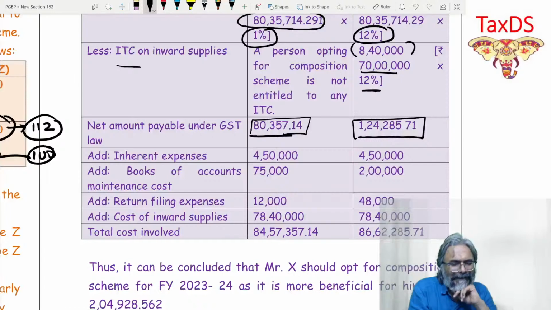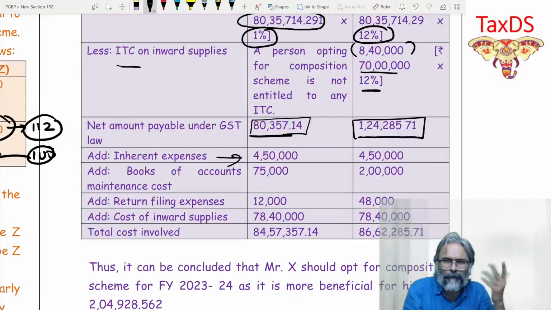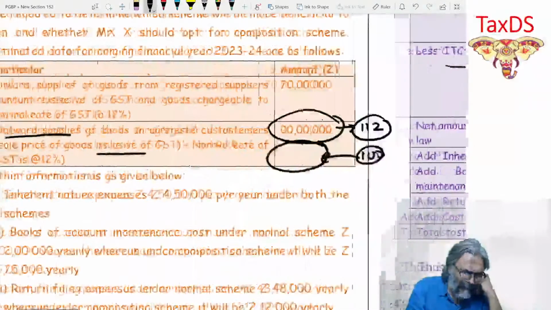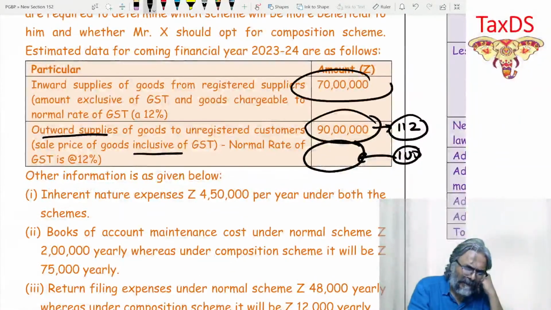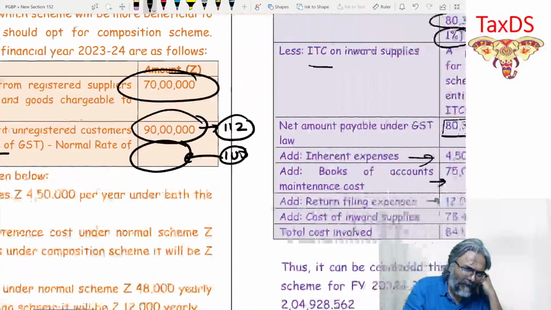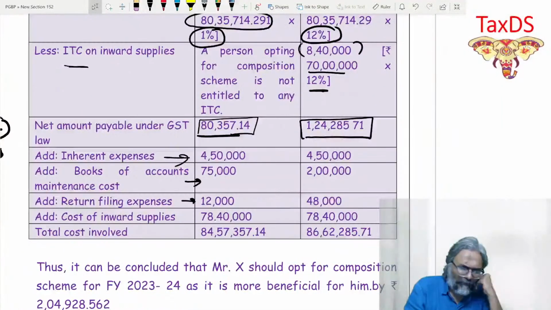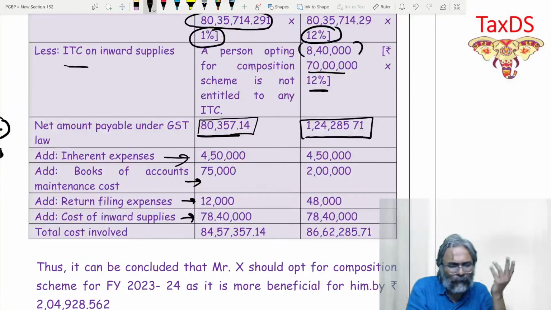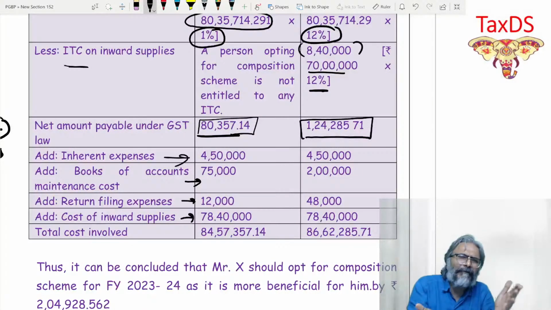Now you keep adding. This expenses 4,50,000 you may skip because it is constant for both. Books 75,000 and 2 lakhs. Return filing 12,000 and 48,000. Cost of inward supply also doesn't change the decision. Inward supply is the same for both, 70 lakhs, 70 lakhs. That also doesn't change my decision making process, but still they have taken the totality approach. Fine, if you have to take the totality approach, do it.